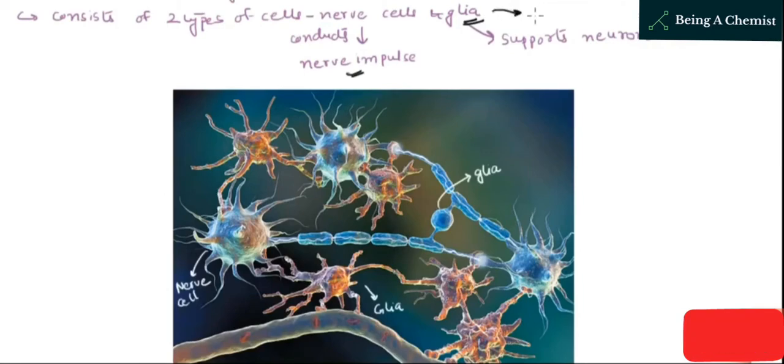As you can see in the picture, glia is found in between the two nerve cells, and it supports a neuron. So glia is found between these nerve cells to provide support, and has no function to carry nerve impulses. Only nerve cells carry nerve impulses. As we all know, many nerve cells must be found in our body, so glia is there to support them.